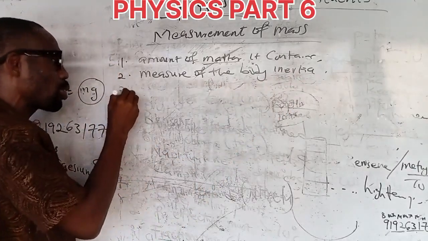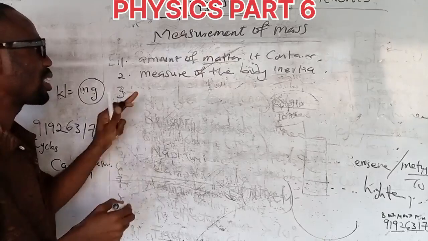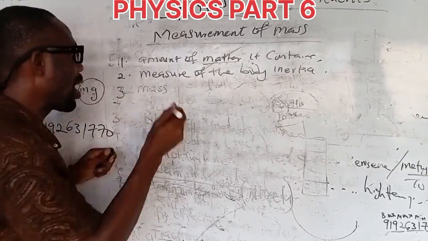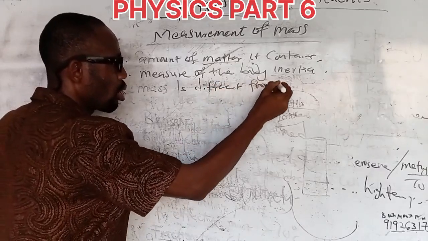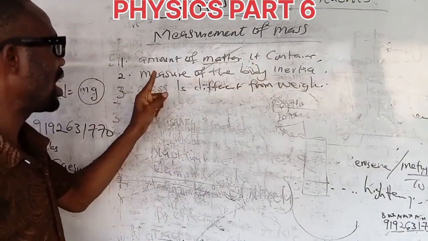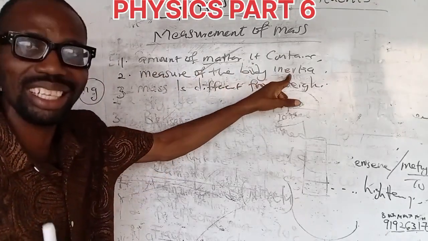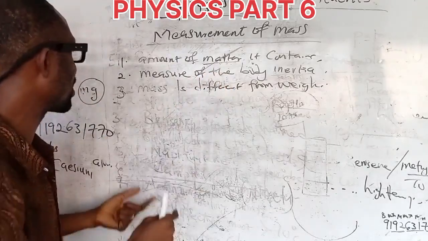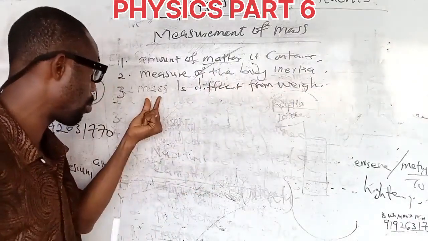And number three, I'm just atomizing it so that it will be very easy for you to understand. I want you to also know that mass is different from weight. I've told you that mass is the amount of matter it contains, and is also defined as the measure of the body's inertia. Inertia here is the resistance of the body in motion. And matter is anything that has mass and occupies space. And I also said mass is different from weight. You have to know that. This is the amount it contains.